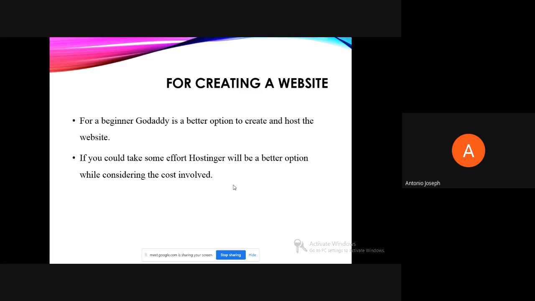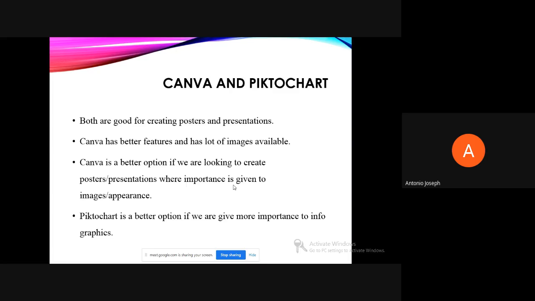Then we will come to Canva and Piktochart. These two are better tools available for creating posters and presentations, and they have the same features. If I explain all the features in Piktochart and Canva, you'll think, oh, it's similar.